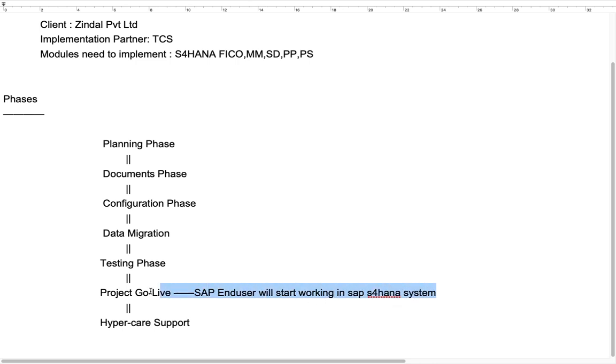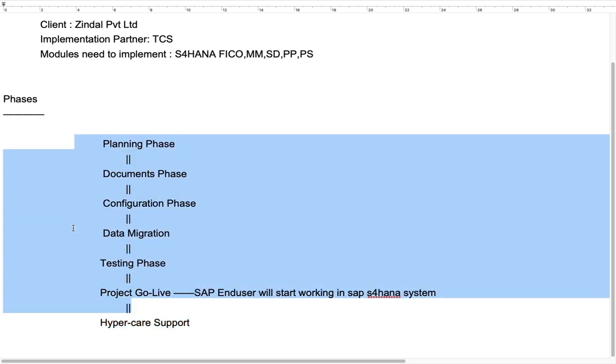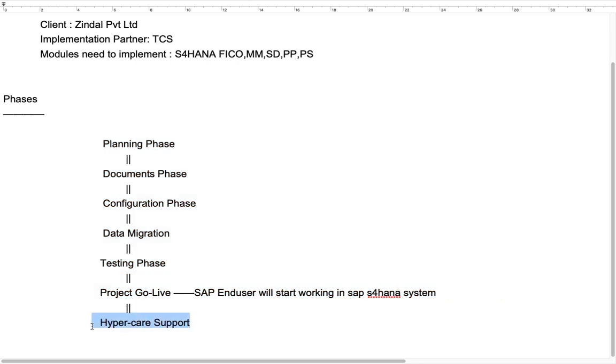Okay, hypercare support means even after completion of the project, the client wants your support for 1 or 2 months. So additionally, you have to provide 1 or 2 months support to the SAP end users, because if any errors occur, then you have to resolve them. 1 or 2 months additional support needs to be provided even after completion of the project. That is called additional support. That is called hypercare support. Okay.